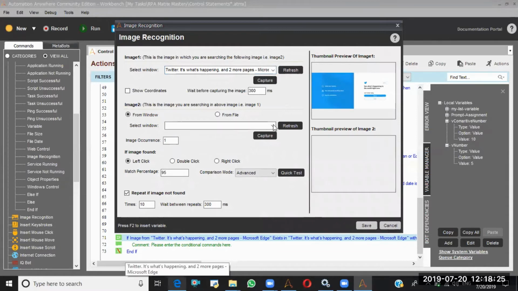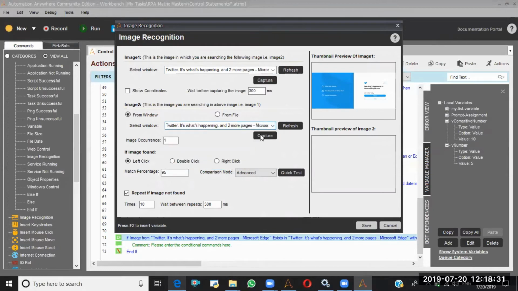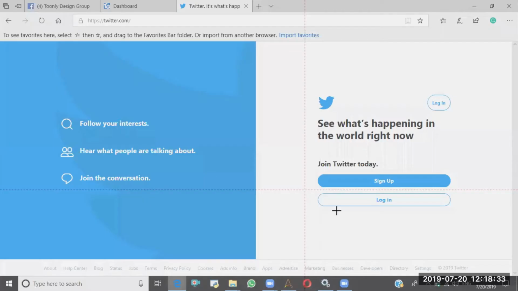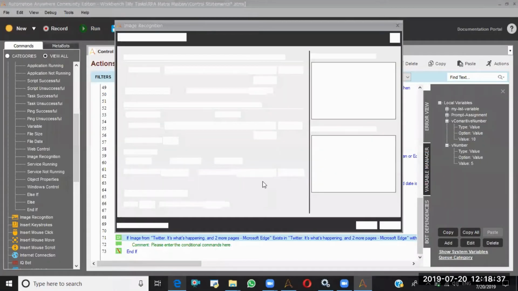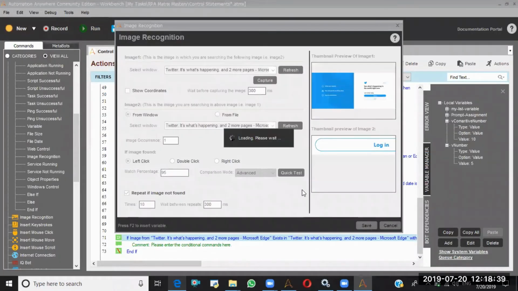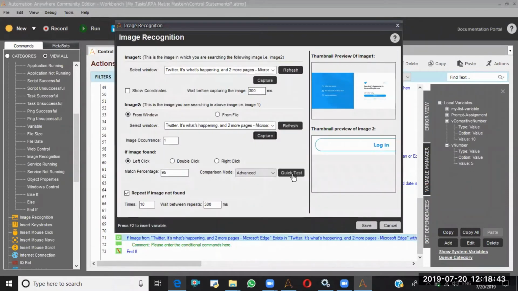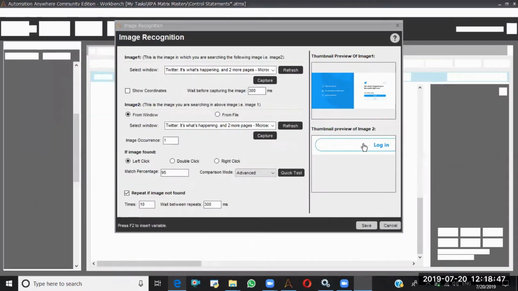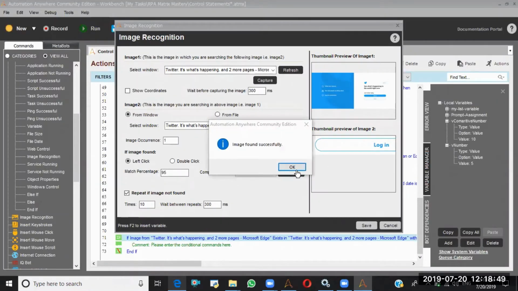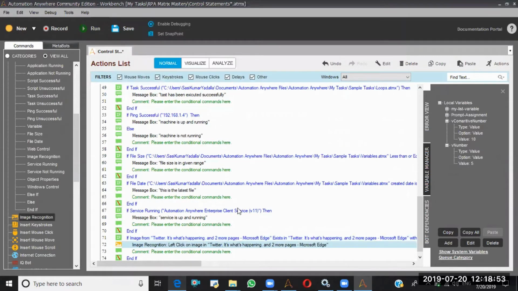Again I'm selecting capture, small, by default. Okay, quick test. Image found successfully. I'm saving this. So I'm running this, run from this step.